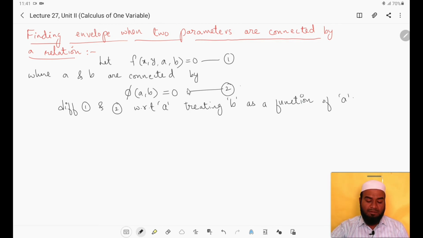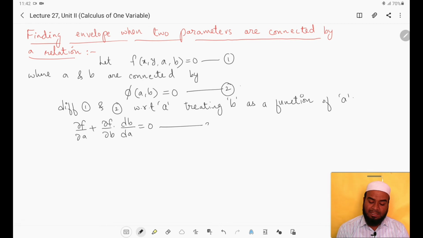We are differentiating equation 1 and equation 2 with respect to a, treating the parameter b as a function of a. Then we have to differentiate f with respect to a, and also differentiate f with respect to b, because b is a function of a, times db by da, equals 0. Consider this as equation 3.